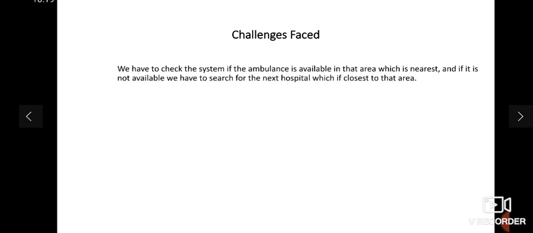Now coming towards the challenge which we faced: we have to check in the system if an ambulance is available in the nearest area, and if it is not available, then we have to search for the next hospital which is closest to that area. These were the challenges we faced.